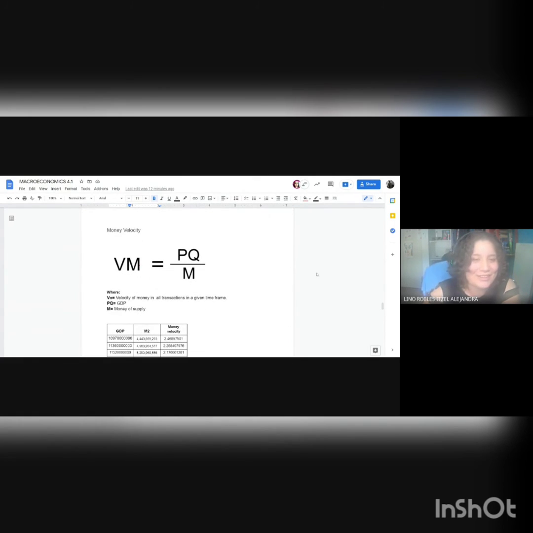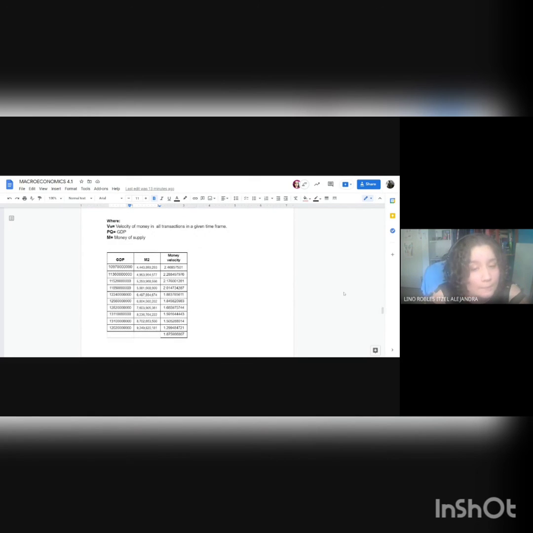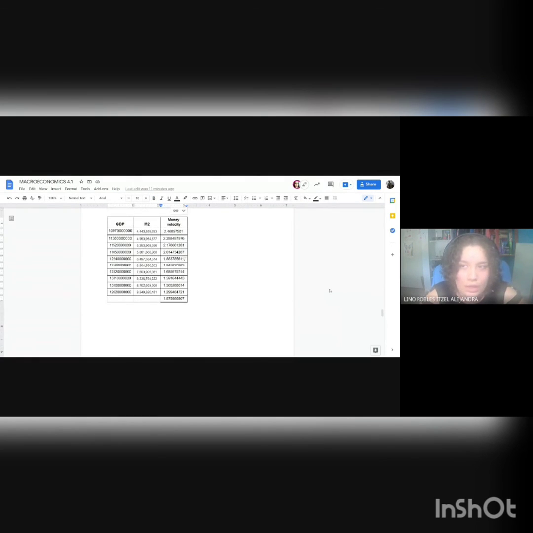And later on, we can observe money velocity. We included the formula, which is BM equals PQ over M, where BM is the velocity of money, PQ is the GDP, and M is the money supply. And using this formula, we created a table to calculate money velocity, and we took into account the methodology number 2, which gave us an average that is listed at the end of the table of 1.8 from 10 years that we were able to collect data from.